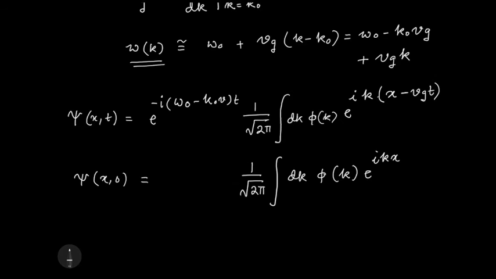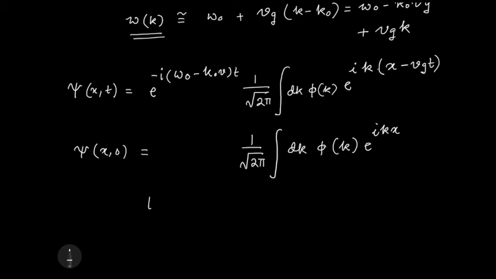If you look at what has happened from t equals 0 to t equals t, apart from this phase factor sitting outside, inside the integral kx has become k times x minus Vg t.